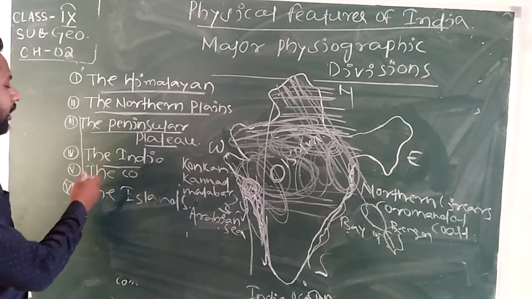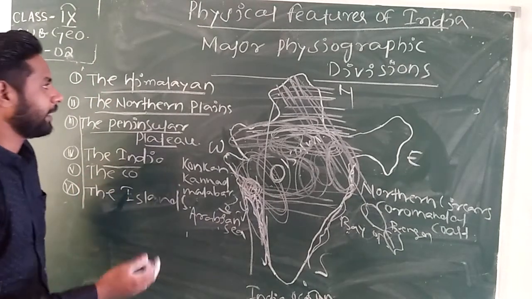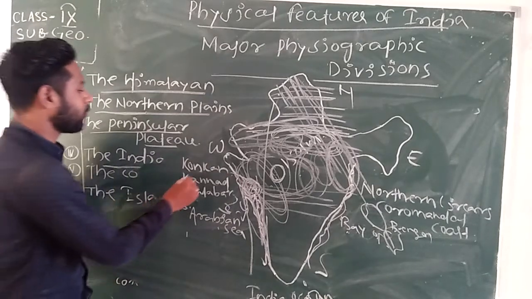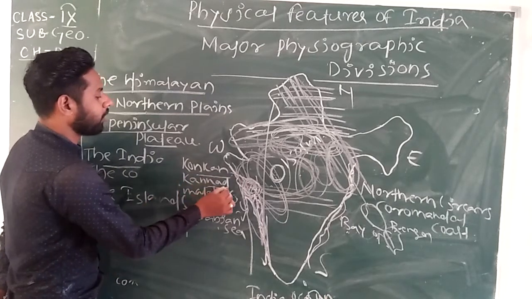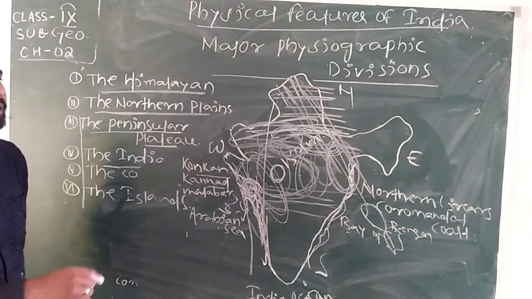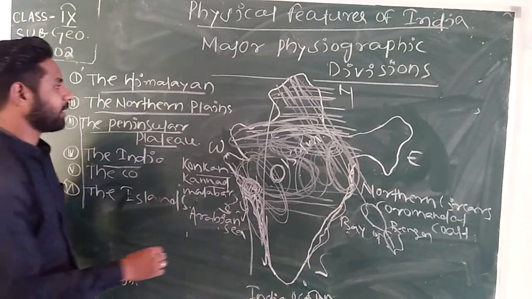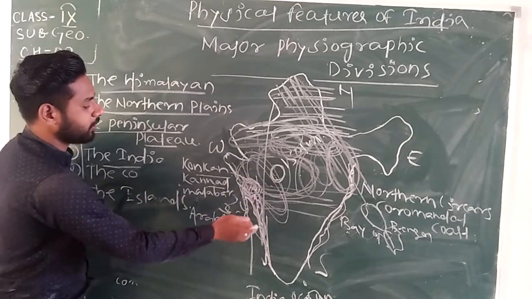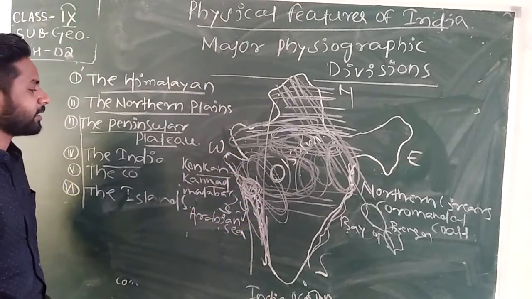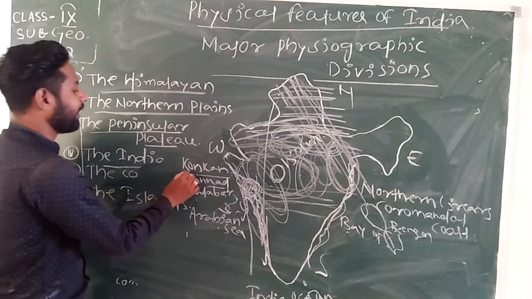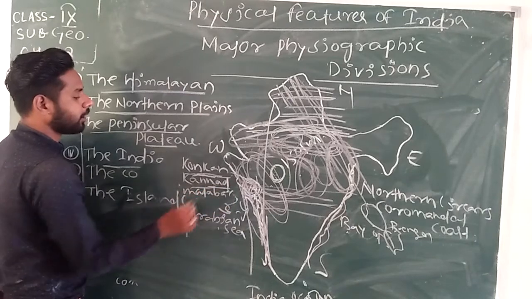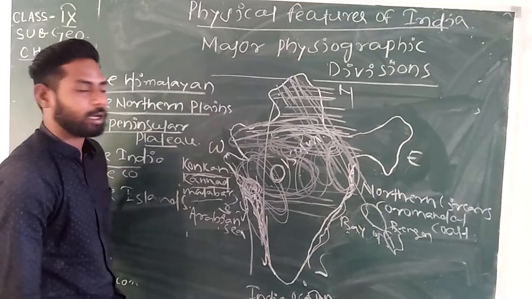So the coastal plains of India are one of the major physiographic divisions. These coastal plains are also divided into land masses. The coastal plains on the side of the Arabian Sea are divided into three: Konkan, Kannada, and Malabar coastal plains.